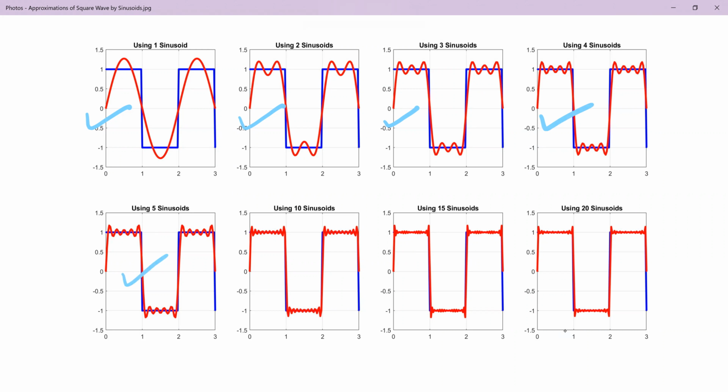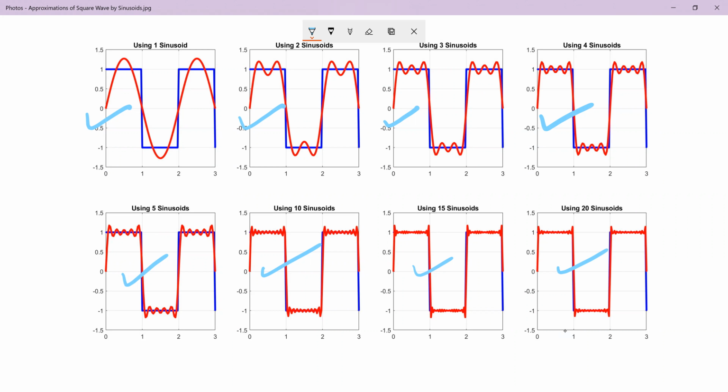You can see here the 5 sinusoids. Then when we use 10 sinusoids to approximate the square wave, you will see the approximation is much better. Same way in this plot, we are using 15 sinusoids, and the approximation is now much better. And in this we are using 20 sinusoids, means we are combining 20 sinusoids to approximate the square wave, and you will see the approximation is much better. So we can approximate a square wave by taking the sum of different sine waves. In short, that is the whole idea here.